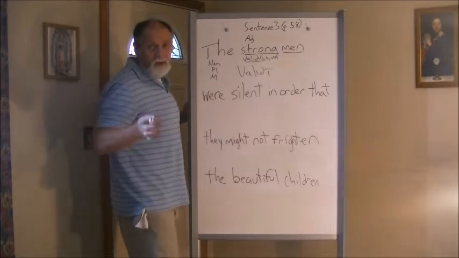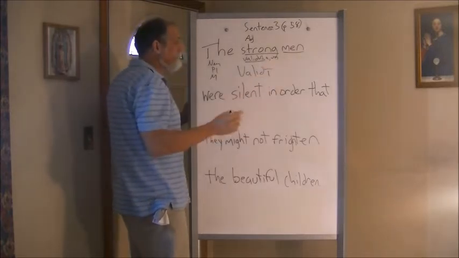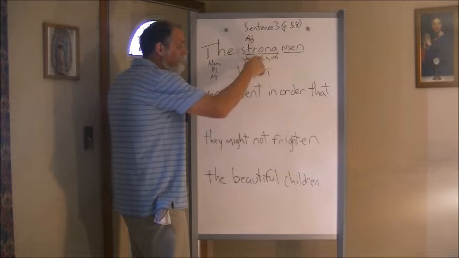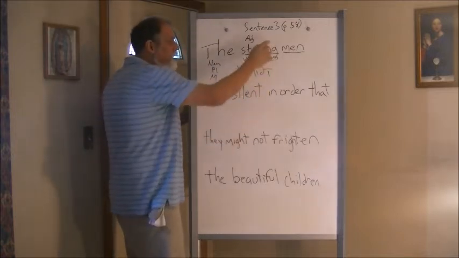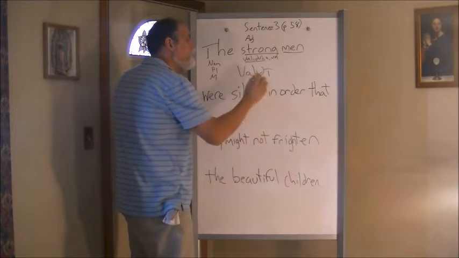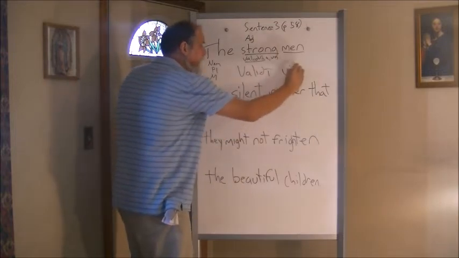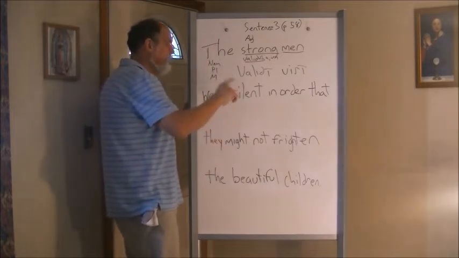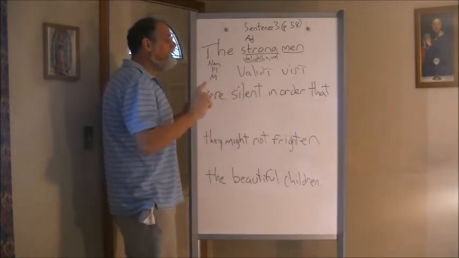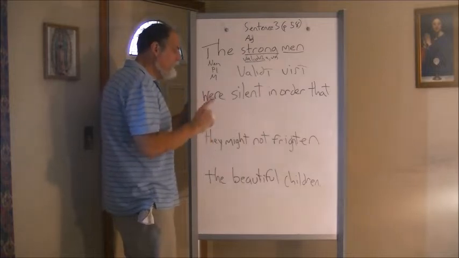Now, if you would like, you can include the man in there. We know strong men, but this has the masculine meaning already. So validi by itself means the strong men. But we have men over here, and that would be viri, if you had that one included. So we have validi viri, okay? The validi viri, the strong men. Were silent, okay? Were silent.